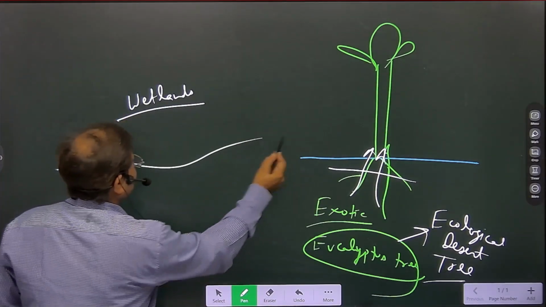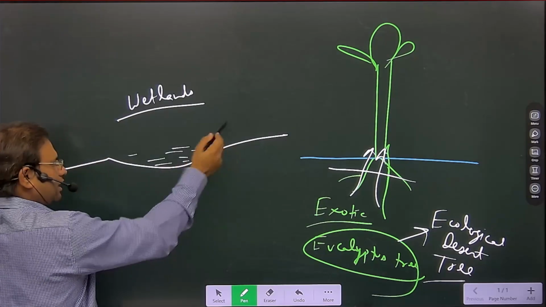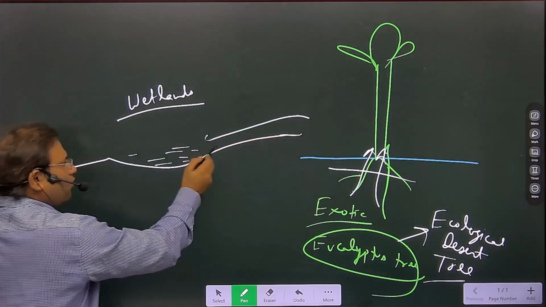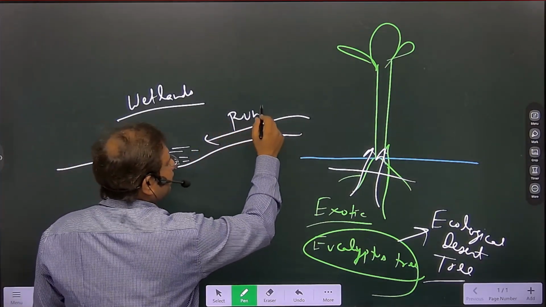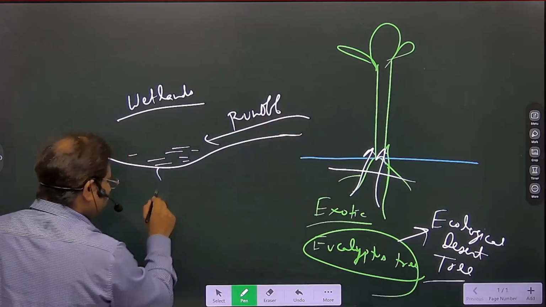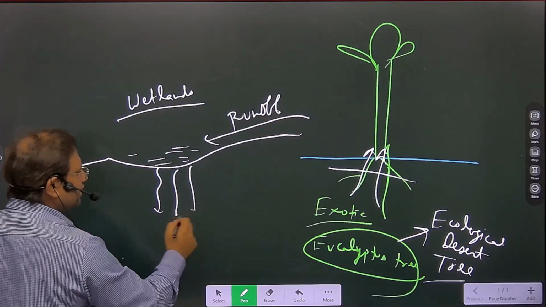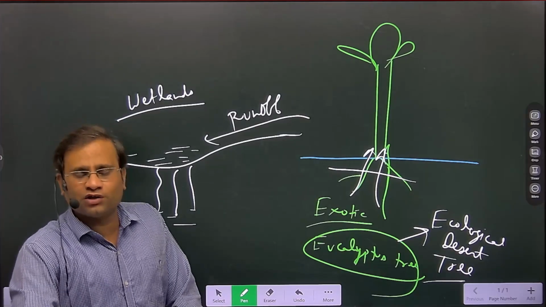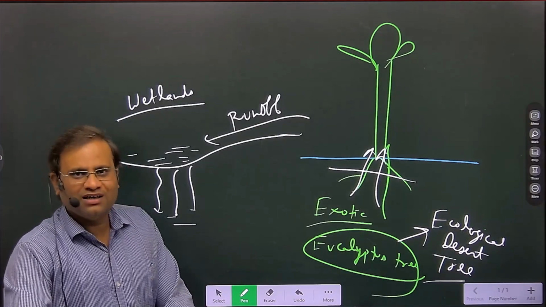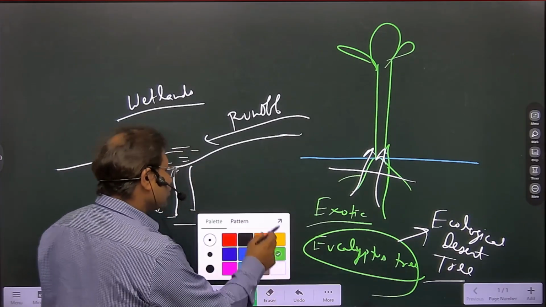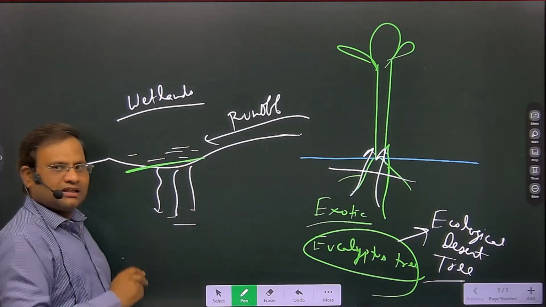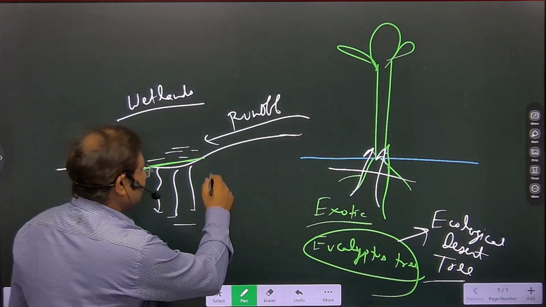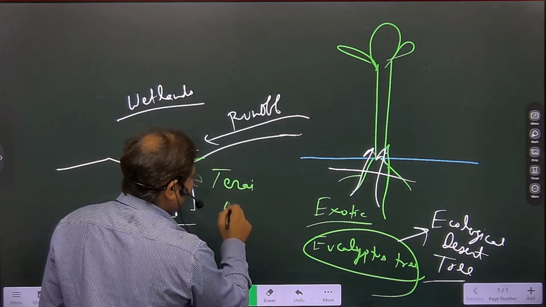So, like say that is a wetland part. If excessive water comes, that gets run off and accumulated into the wetlands. Slowly, this water infiltrates down and recharges our groundwater table. So, wetlands are very important for the health of ecology. But what we have done, we have encroached on this wetland for agriculture purposes. Like the Terai belt of India. A very good example is the Terai belt of India.